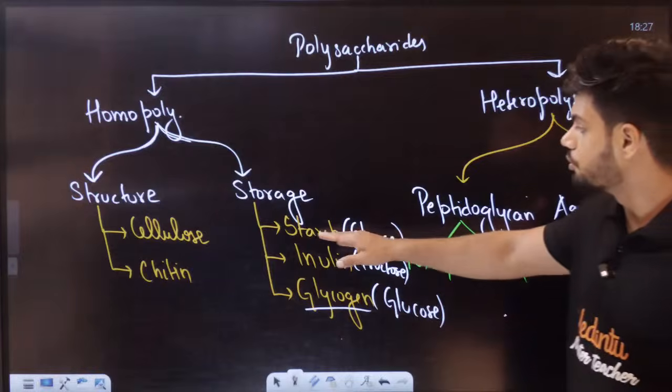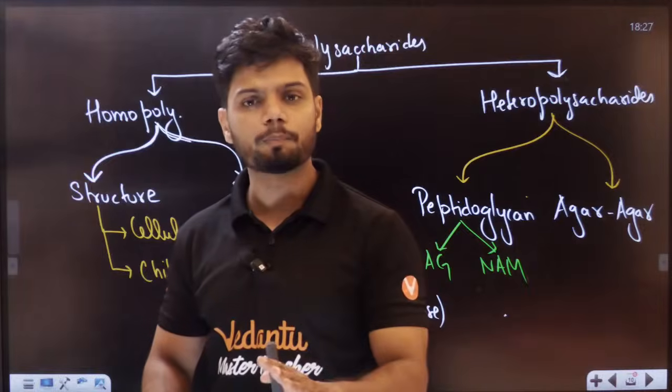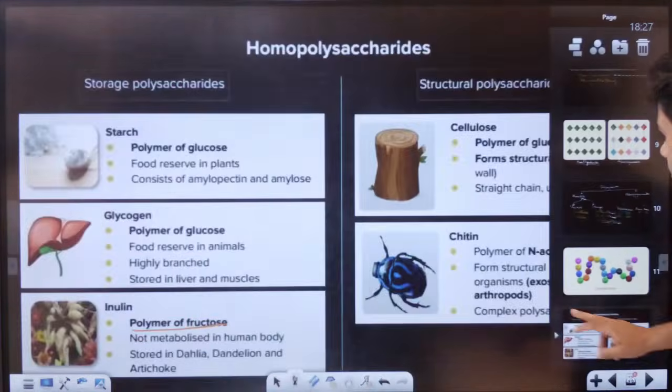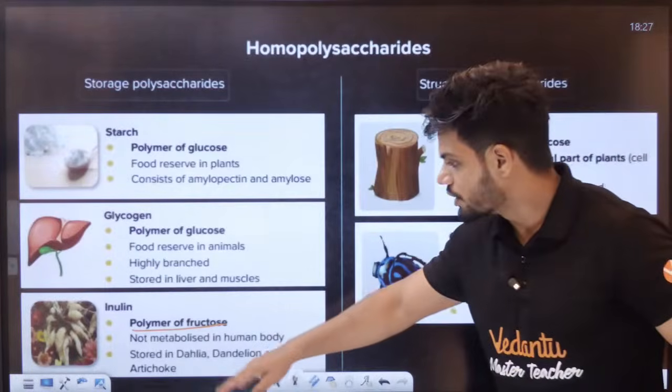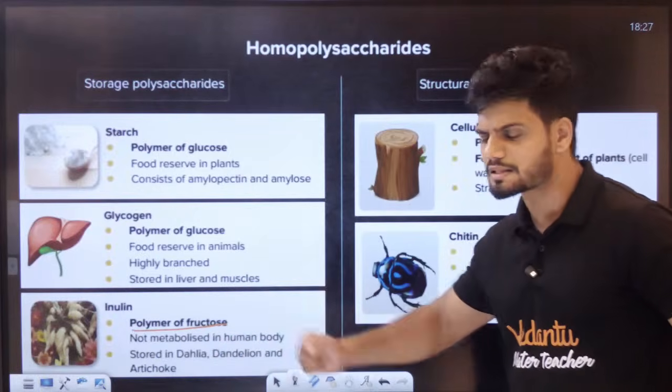Students, all of you should know that starch has amylopectin and amylose. Amylopectin and amylose are two parts of starch. You can see here, right? Starch is not metabolized in the human body, and it is stored in plants.